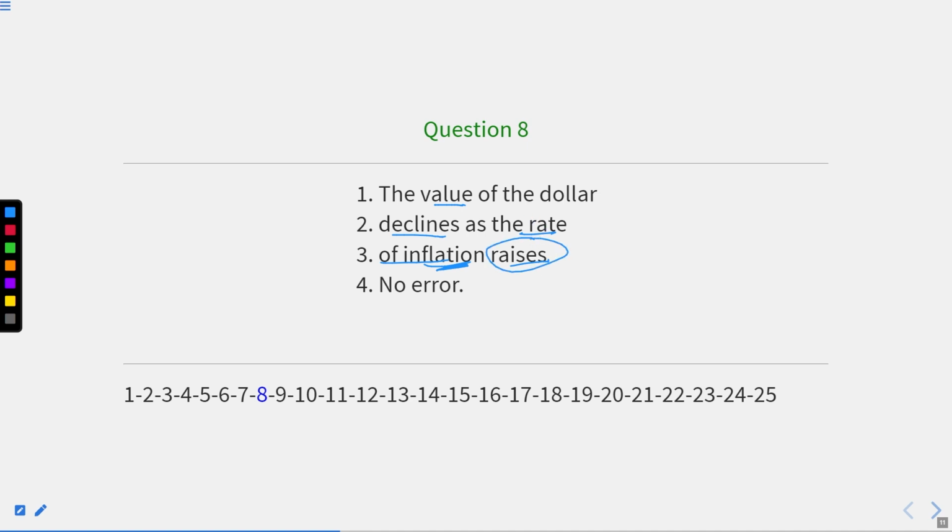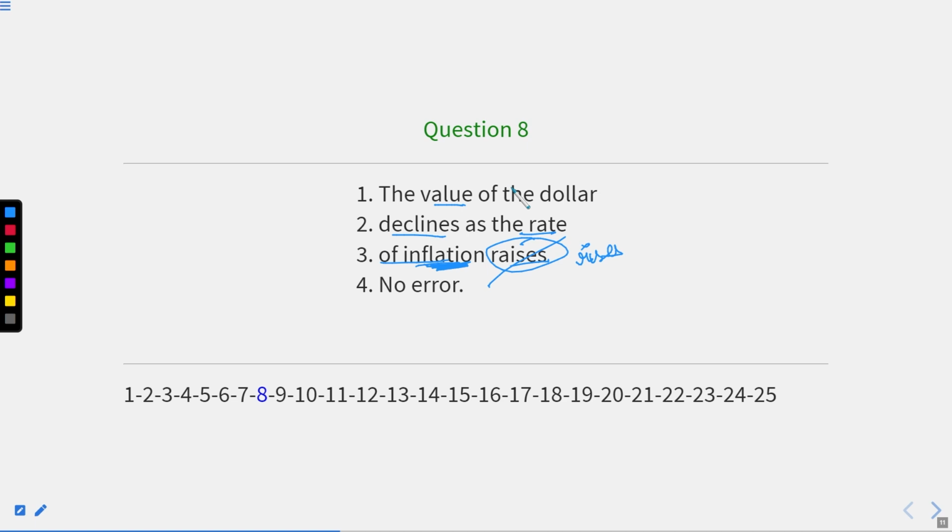That is why this raises is incorrect. It should be replaced with an intransitive verb, that is, inflation rises. Obviously, we are not talking about an object to be raised. Here we are talking about the subject which is growing up or increasing. That is why we will use inflation rises, because inflation is the subject.